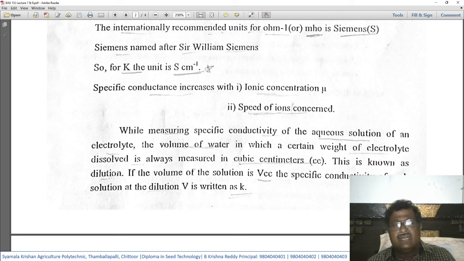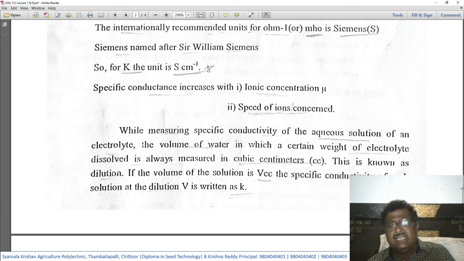Just like any other metallic conductors, the electrolyte conductor is also measured in cubic centimeters. This is known as dilution.